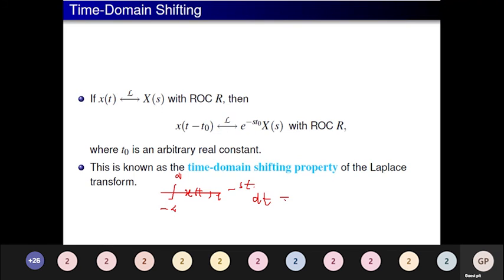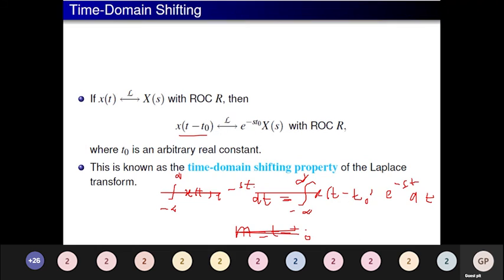Now I am going to substitute, instead of x of t, x of t minus t naught: integral from minus infinity to plus infinity x of t minus t naught e to the power minus st dt. Let me take some dummy parameters. Let me assume m is equal to t minus t naught.